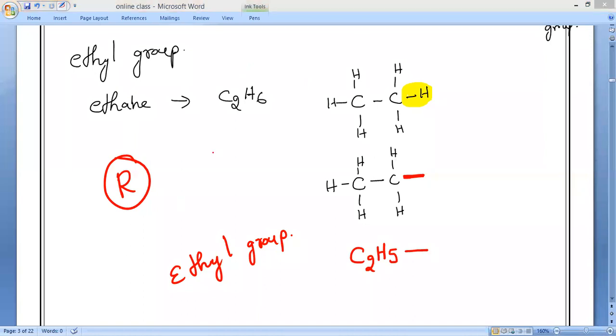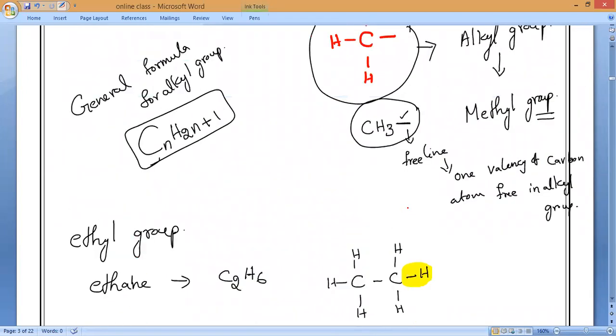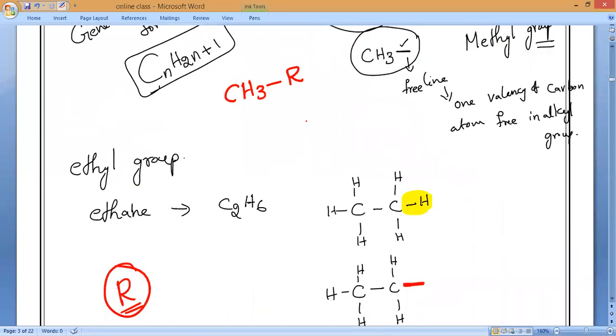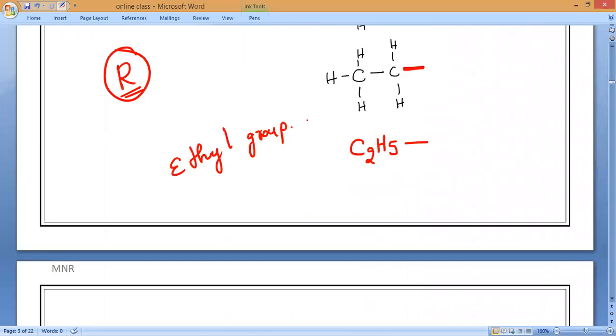Okay. So now observe this R indicating an alkyl group. If I write an unpaired electron, meaning the free electron, I will represent it like this: CH3 dash R. R indicating means we can add one more atom there. One electron is free. And here it will come as C2H5R. R indicates that one electron is remaining. That is the meaning of R.